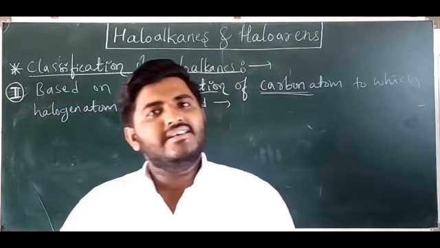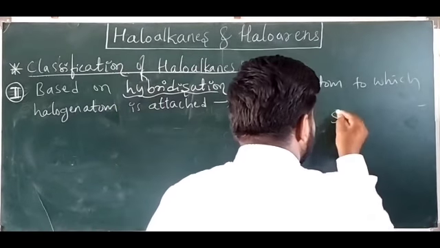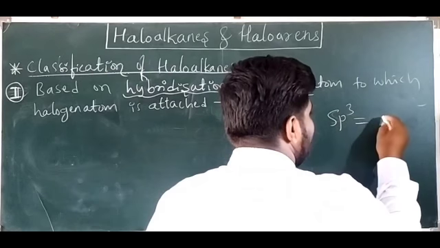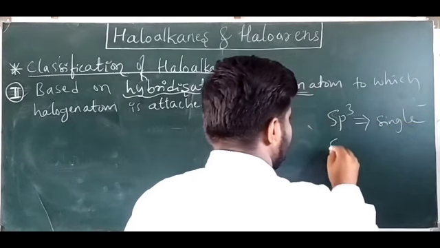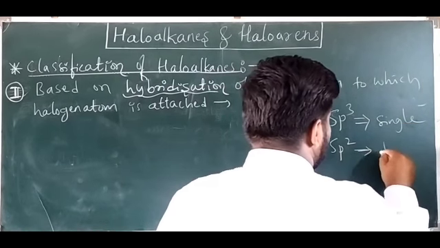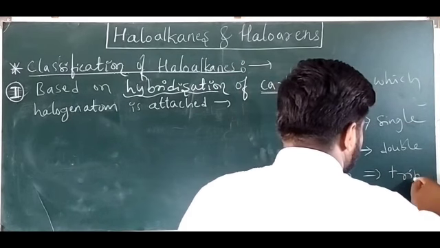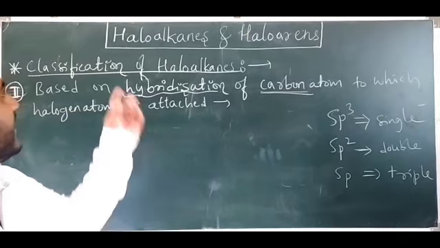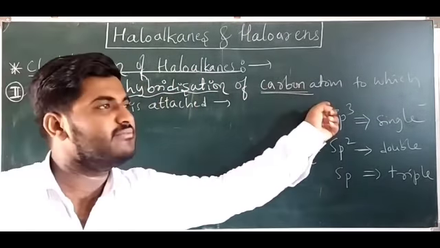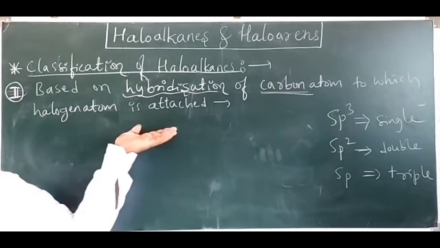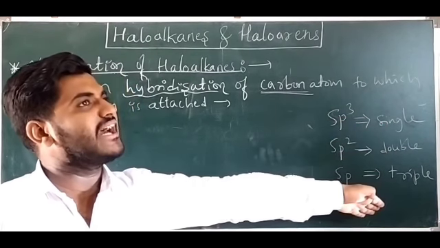You have already studied sp, sp2, sp3 hybridization. sp3 means only single bonds, sp2 means a double bond, sp means a triple bond. So what we have to classify here is the second category of haloalkanes, based on the hybridization of the carbon atom to which the halogen atom is attached. It is attached through a carbon-carbon single bond, double bond or triple bond.